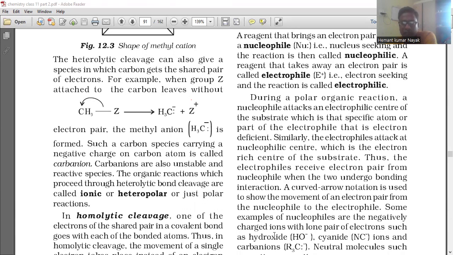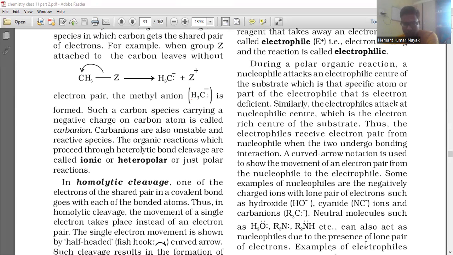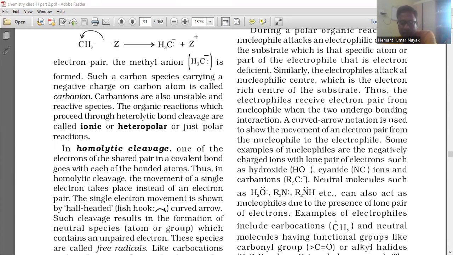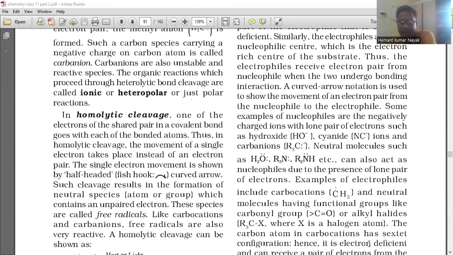Some examples of nucleophiles are the negatively charged ions with lone pairs of electrons, such as hydroxide, HO minus, and cyanide, CN minus ions, and carbanions. Neutral molecules such as H2O, NH3 and R2NH can also act as nucleophiles due to the presence of lone pairs of electrons. Examples of electrophiles include carbocation CH3 plus and neutral molecules having functional groups like the carbonyl group C=O or alkyl halide R3C-X, where X is a halogen atom.